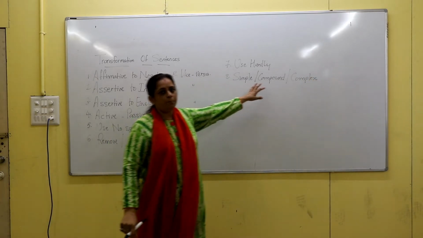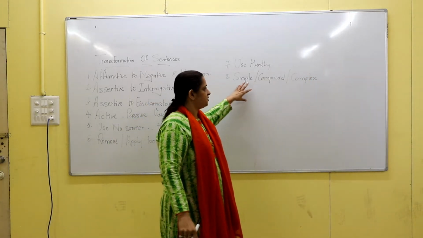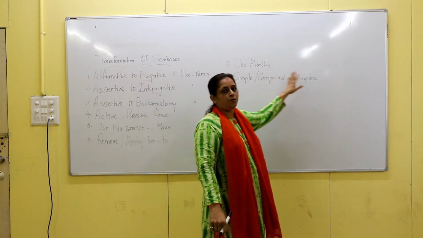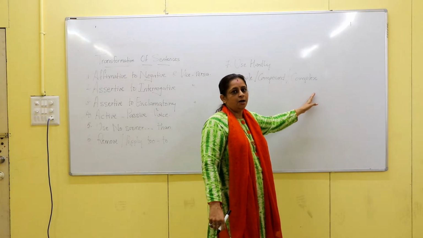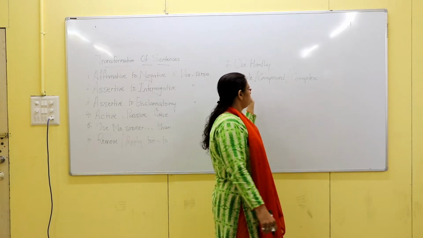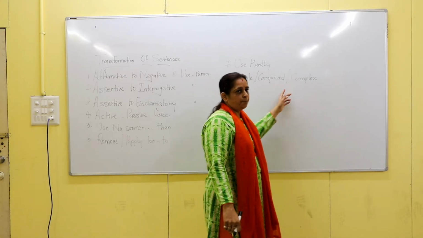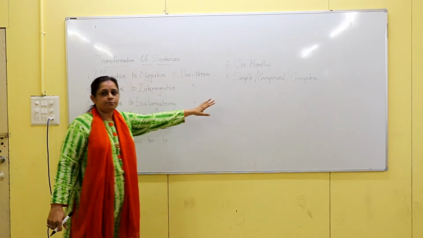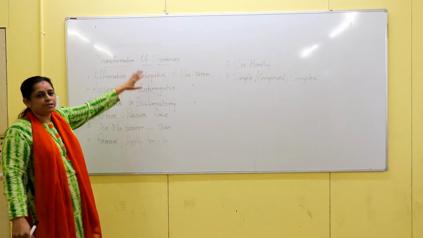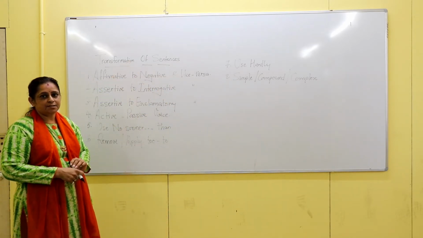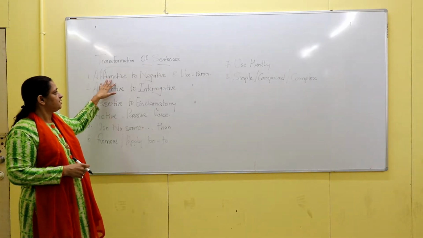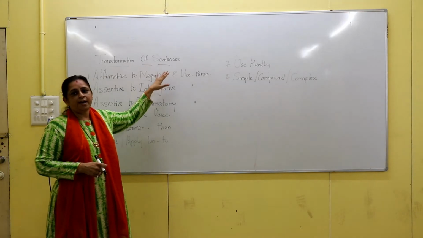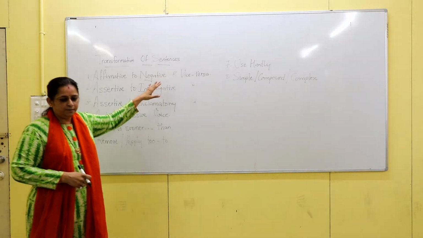Simple, compound, complex sentences. That means if a simple sentence is given, you have to change into compound, complex. Complex is given, you have to change into simple and complex. Or complex is given and then you have to change into simple and compound. So these are few of the types of sentences we are going to do in transformation of sentences. Now we will be starting with the first type of sentence, that is affirmative to negative and vice versa. Okay.